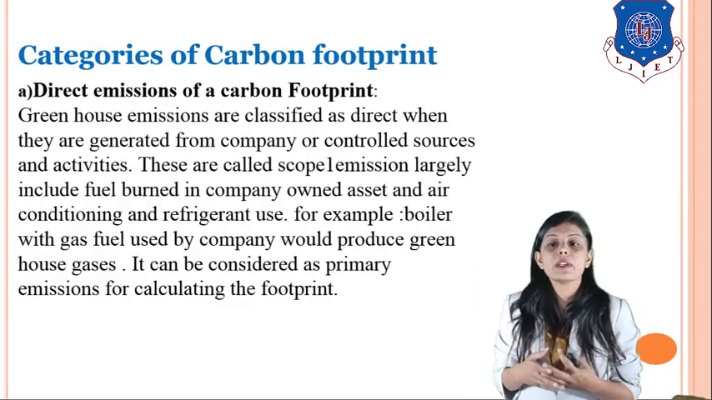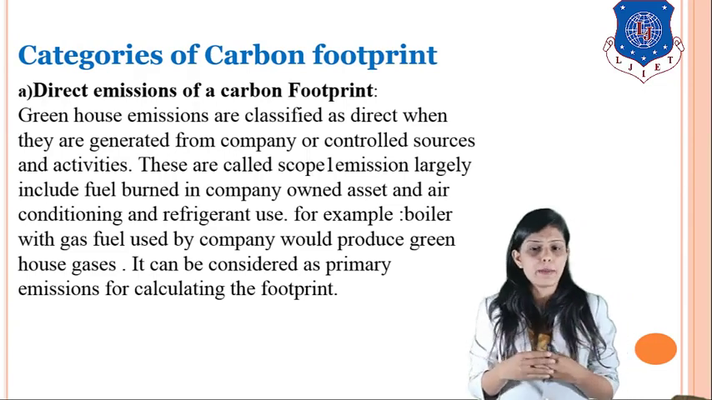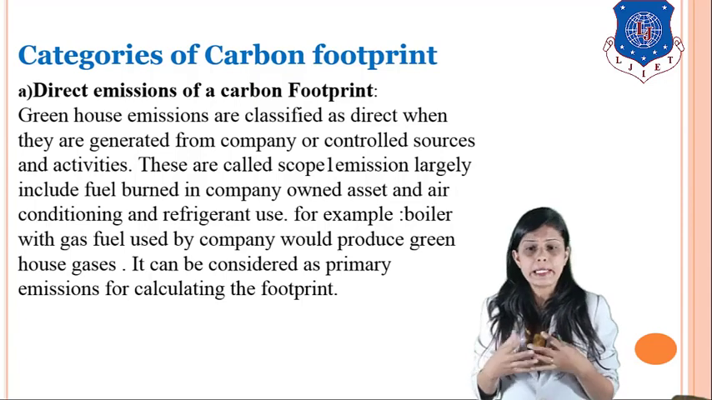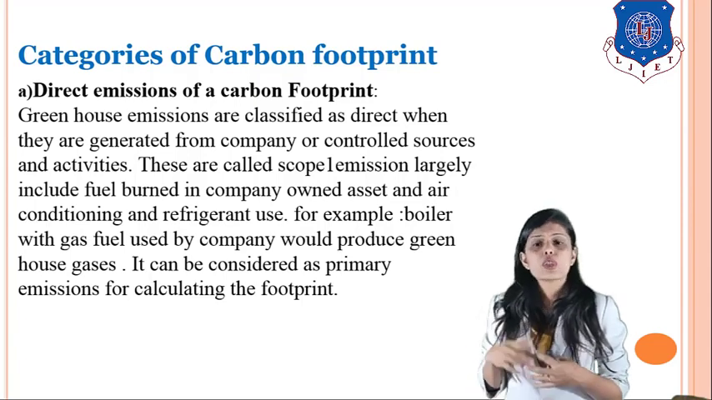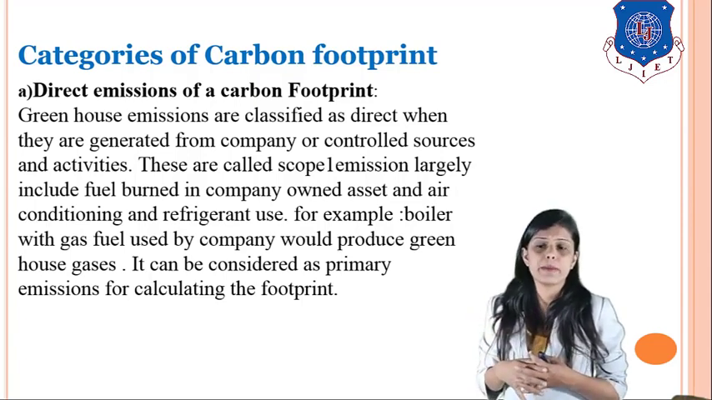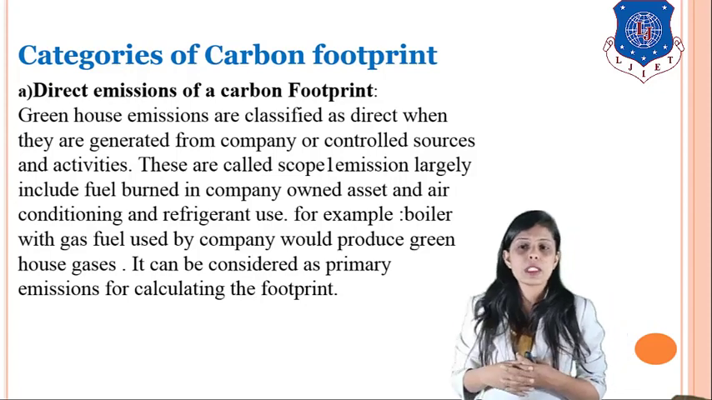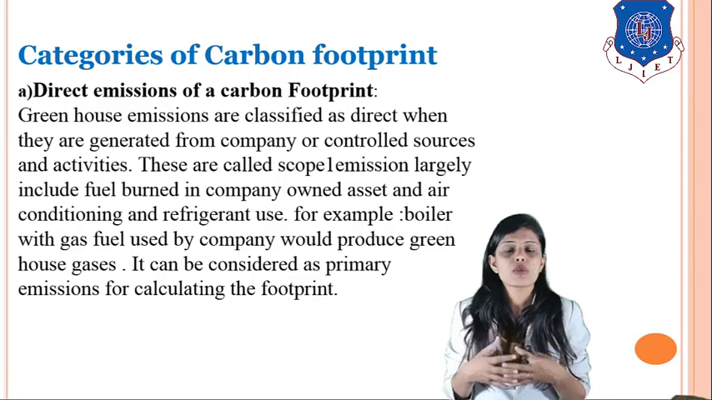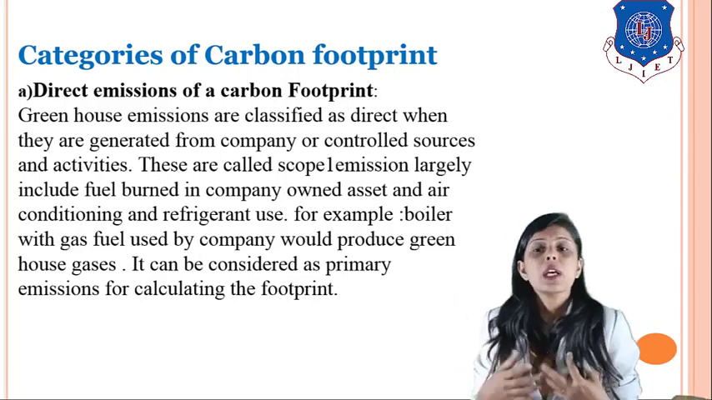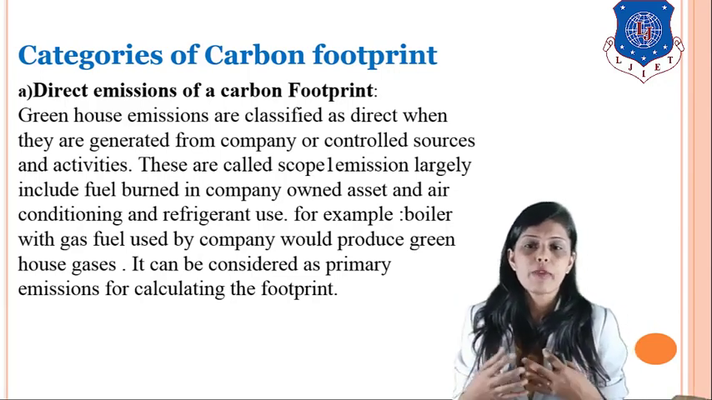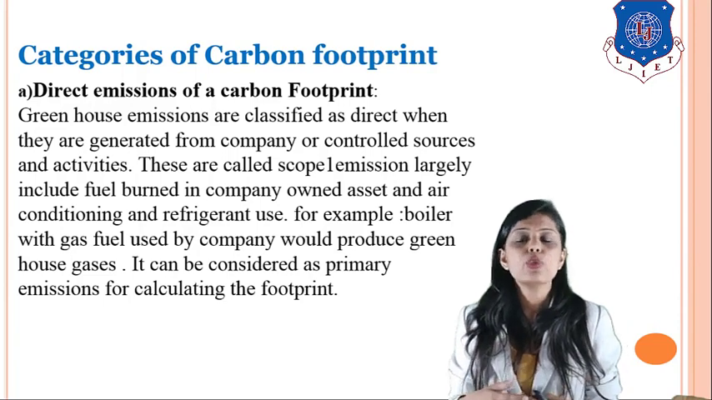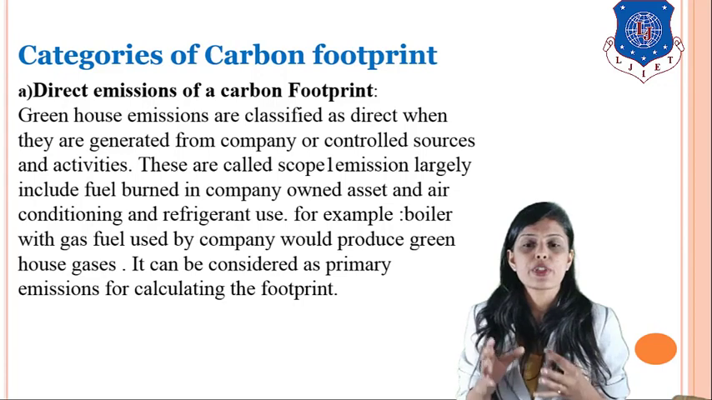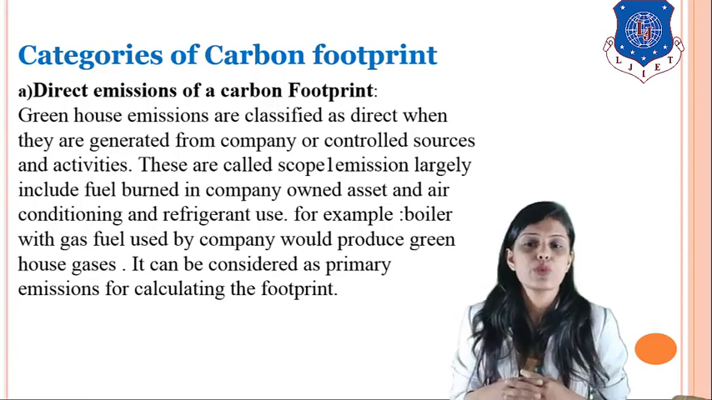Okay, now there are categories of carbon footprint. There are direct carbon footprint emissions and indirect carbon footprint emissions. So what do we mean by direct carbon footprint emissions? Greenhouse emissions are classified as direct when they are generated from company-owned or controlled sources and activities. These are also called scope 1 emissions, and largely include fuel burned in a company-owned asset and air conditioner and refrigerator use.